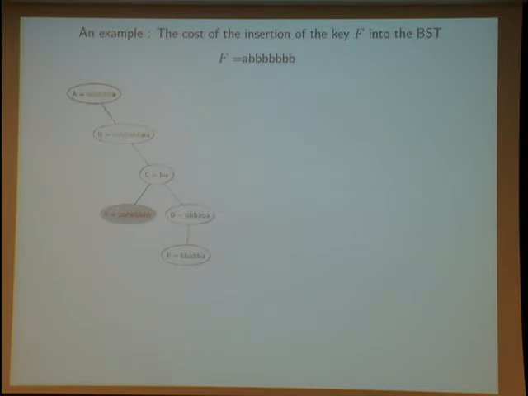So I suppose that previously the keys A, B, C, D, E are already in this BST, and I am interested in inserting F. So of course I compare F and A, and for comparing F and A, I need 7 symbol comparisons, because you see that the length of the common prefix between F and A is equal to 6, and you need an extra comparison between symbols in order to compare A and F. So we need 7 comparisons for comparing F and A.